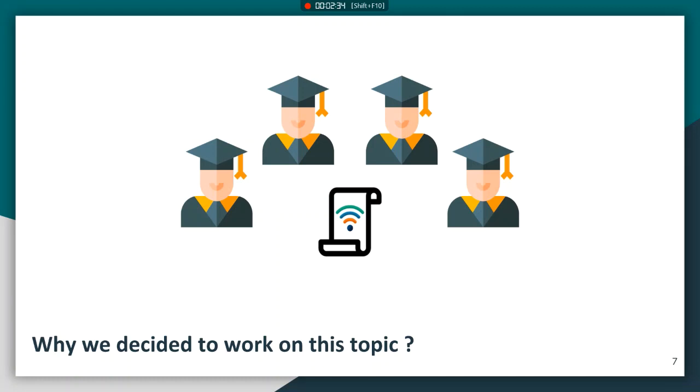We just talked about some applications of UWB, but in our project we will only focus on the communication and localization aspects. We will focus only on this type of application later on when we talk about the technical aspects of our project. We decided to work on this topic because we wanted to gain knowledge in the domain of wireless technologies, because when we joined this project we all wanted to keep studying in this kind of domain by continuing a master's degree in wireless technologies and security. The project was also appealing because of its ludic side. For us it was important to get on a project where it's possible to manipulate real stuff.